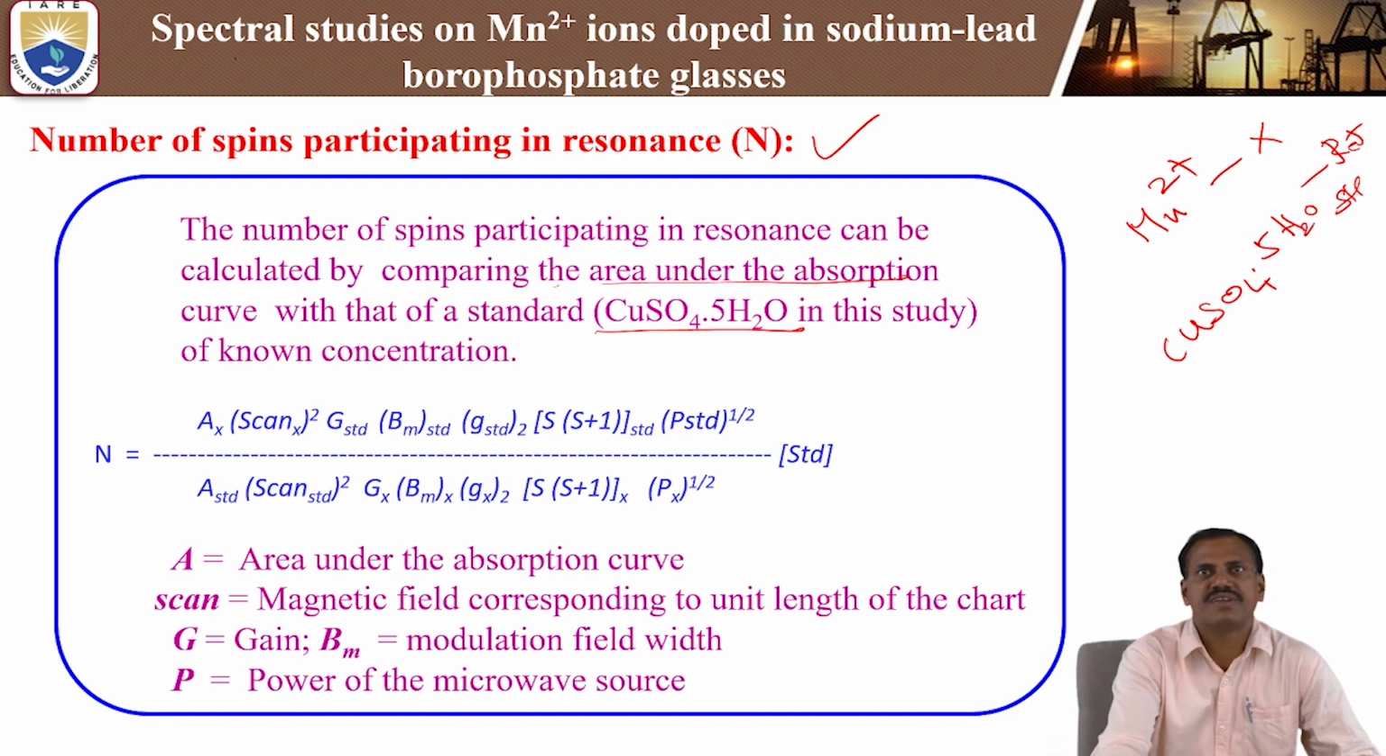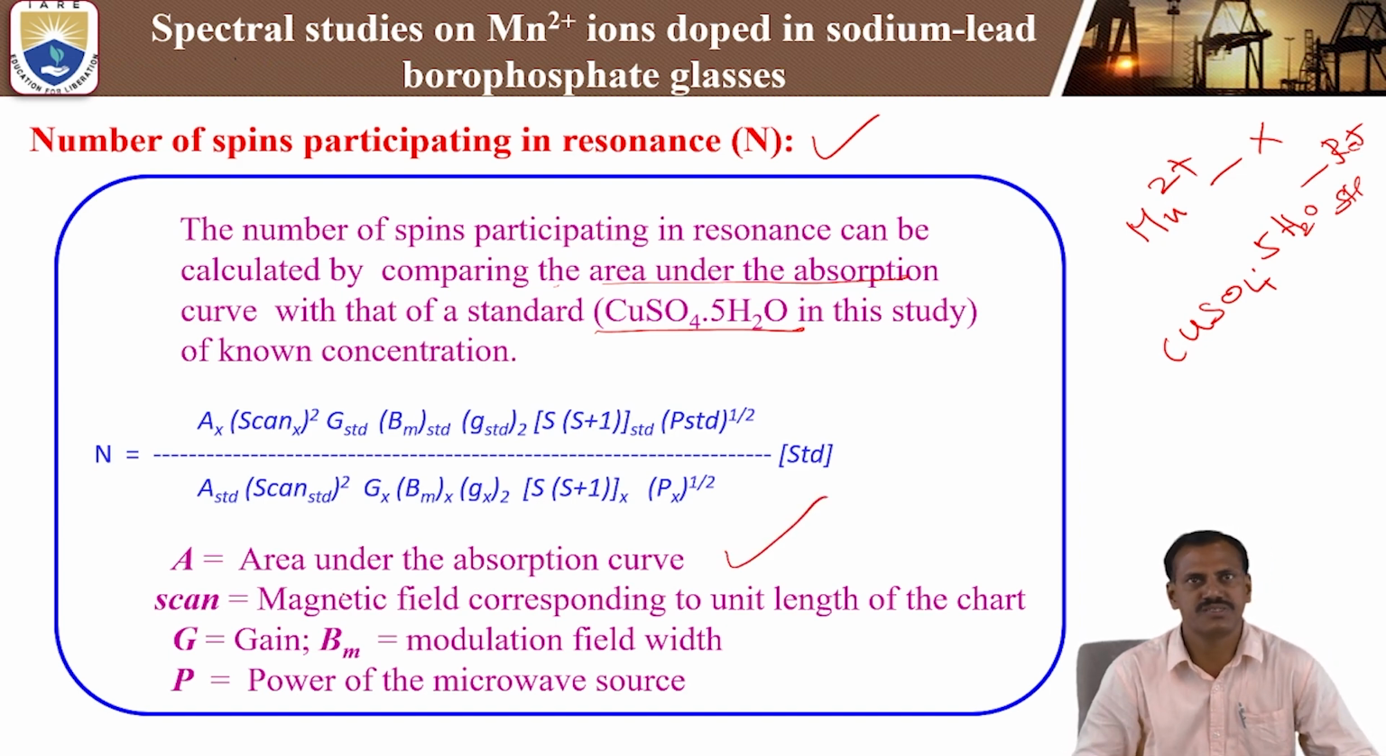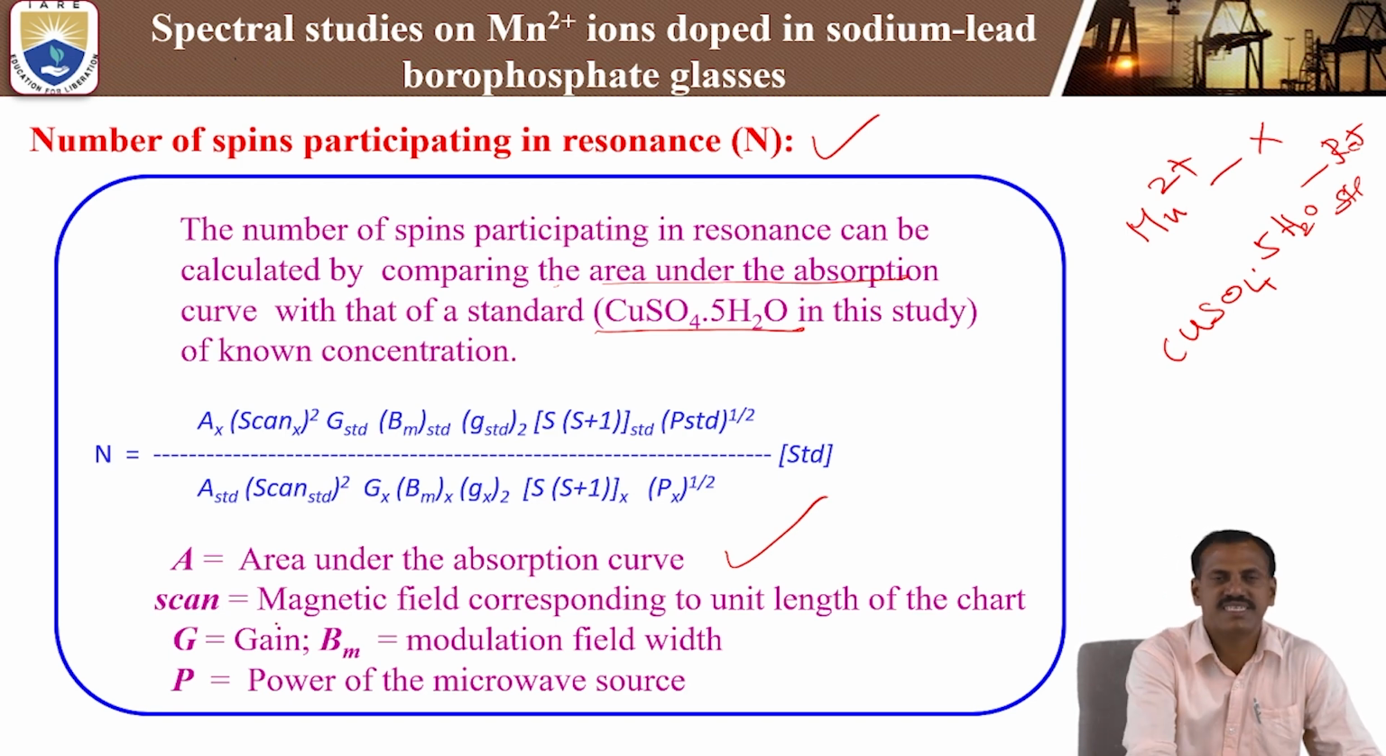So by using the reference formula, we can calculate the number of spins participating in the resonance. A is the area under the absorption curve. Scan is the magnetic field corresponding to the unit length of the chart. G is the gain. The modulation field width is also included. P is the power of the microwave source.